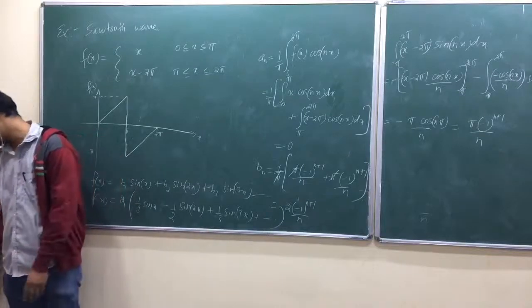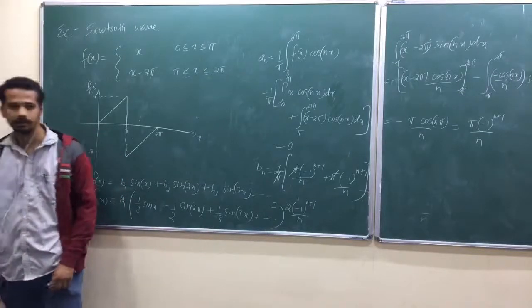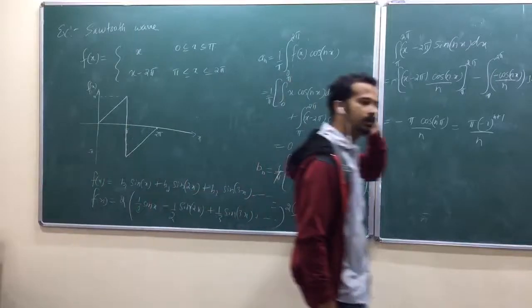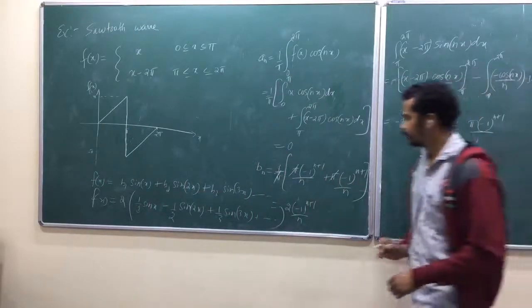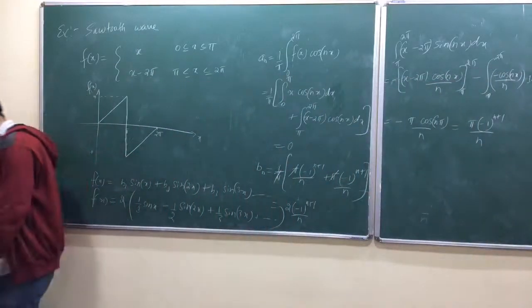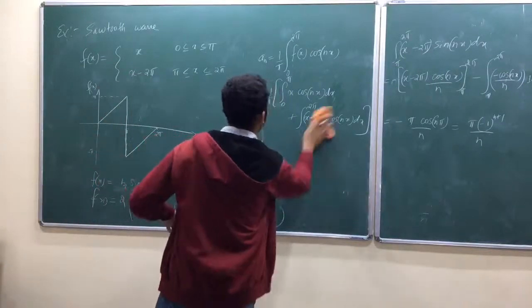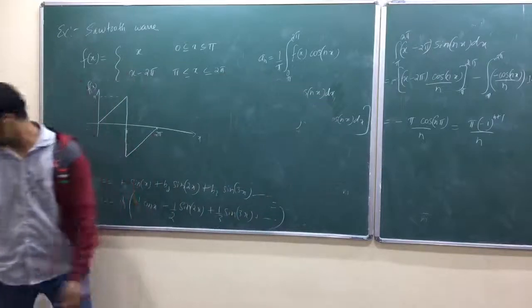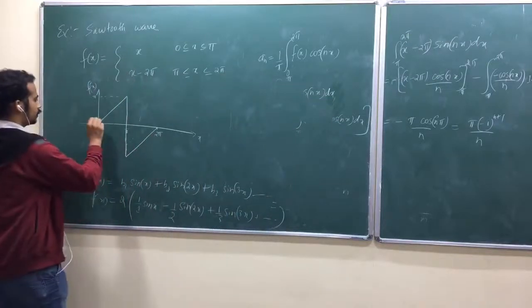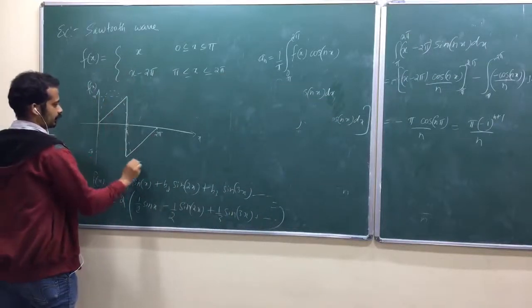It contains only a sine series. Don't you think that this should contain only a sine series like this?